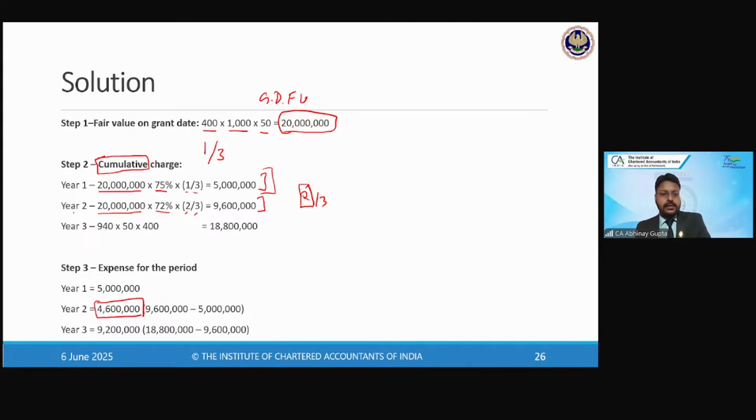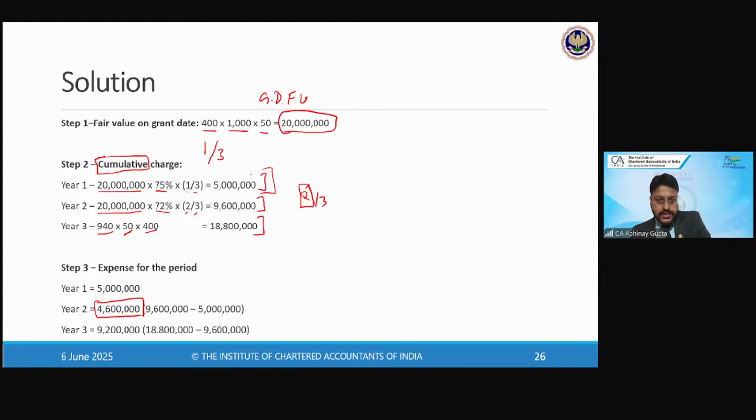And in the third year, finally, 940 is the number of employees who actually stayed with the company. 400 is the number of options and 50 was the fair value. So the total expense for all 3 years comes to 18,800.